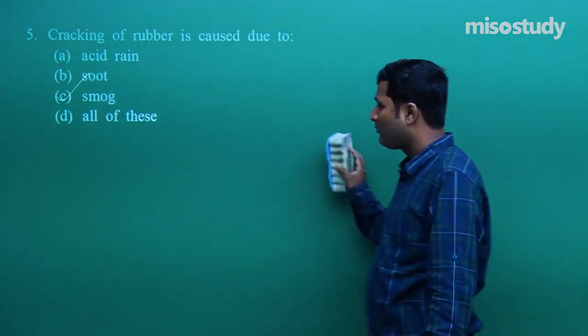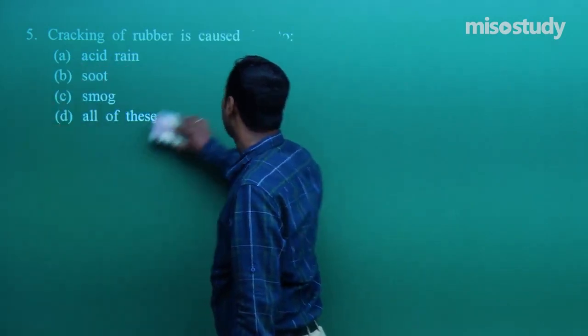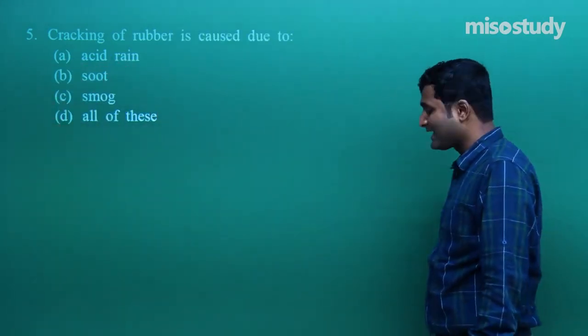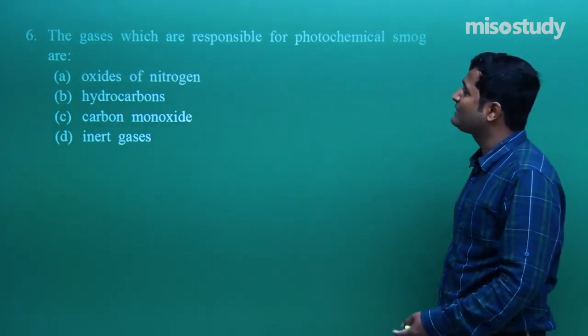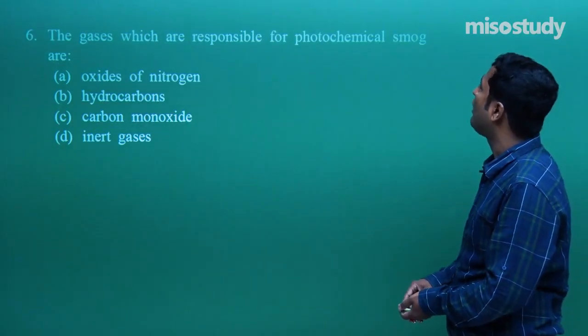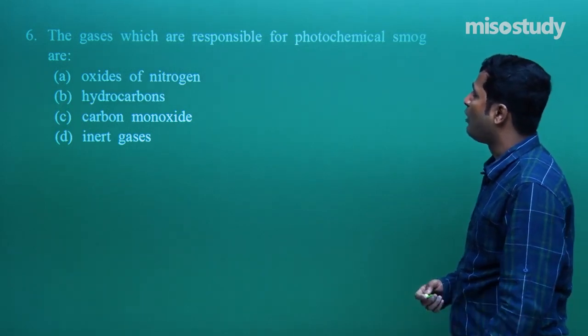Clear friend? Now I'm going to rub this part and we'll move towards the next segment, and the next segment is question number 6. The gases which are responsible for photochemical smog.